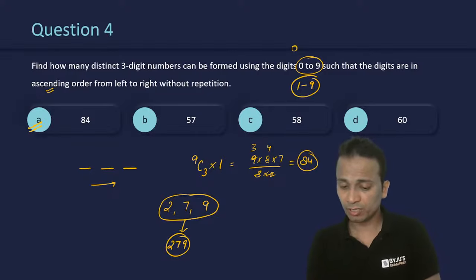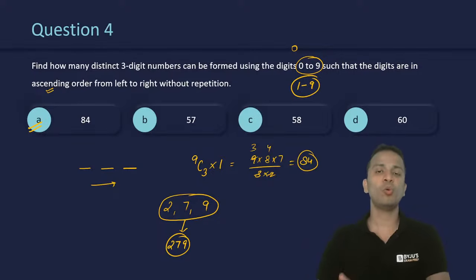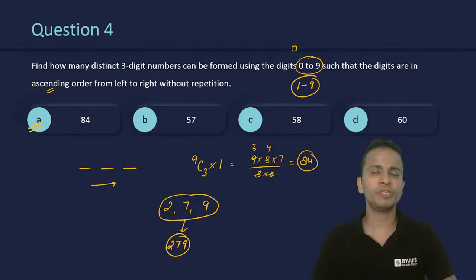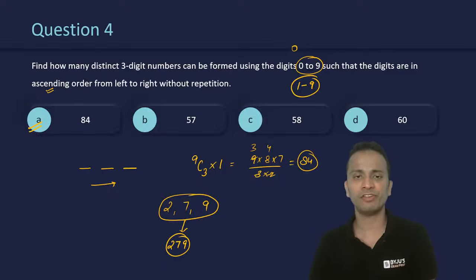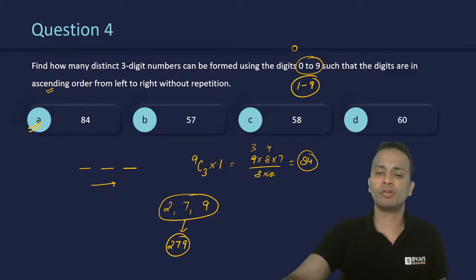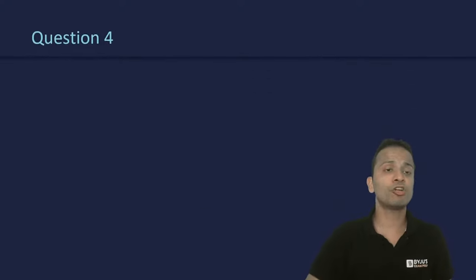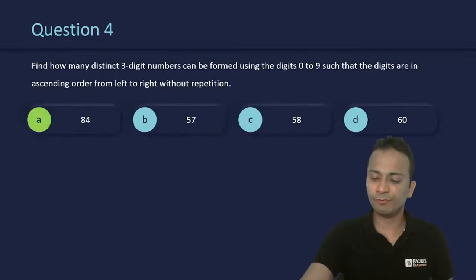Vaishnav is saying something: Sir, I have not started modern maths, and geometry is also half backlog. Am I too late? No, no, no, Vaishnav, you are not late at all. So you finish geometry, then start with modern maths and finish it up, and you will be right on track. Okay. So the correct answer for question number 4 is option A, that is 84.